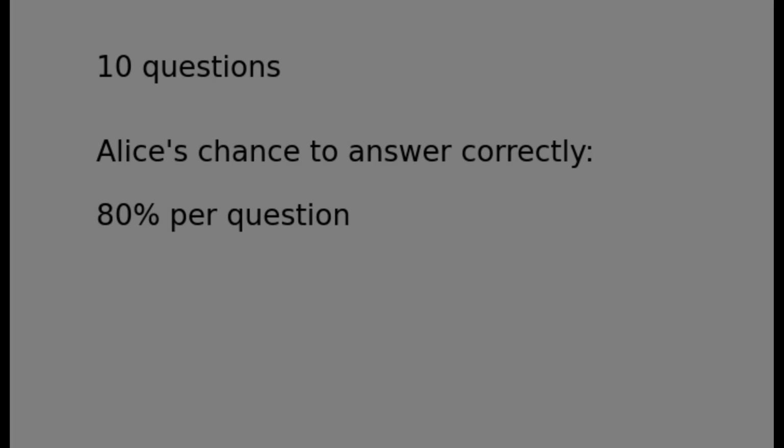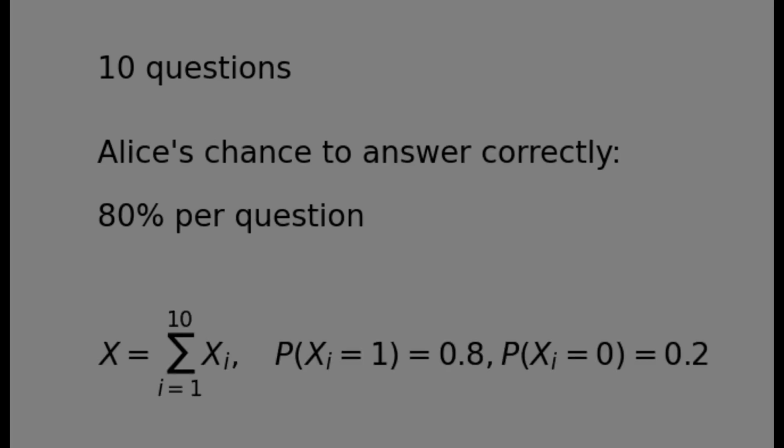So for every question we have a random variable xi that tells us if Alice answered the ith question correctly. All those xi are independent of each other, given that the 10 questions can be answered each on their own. If we add them up, we get the random variable that corresponds to Alice's final test score.